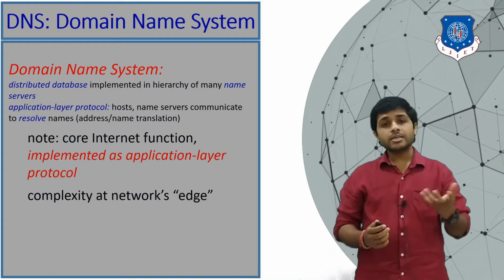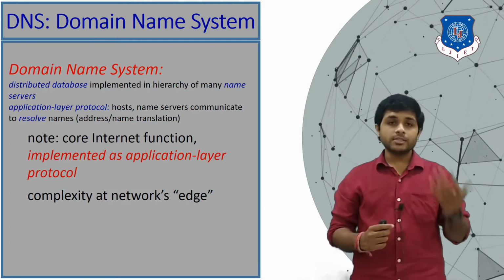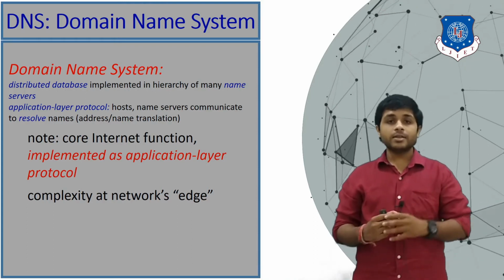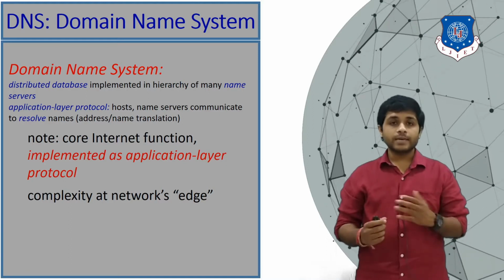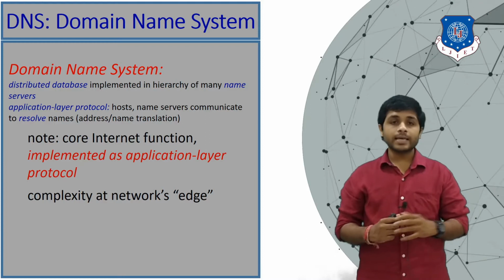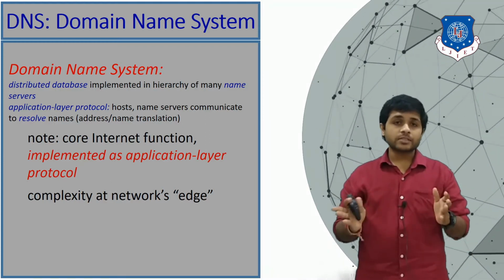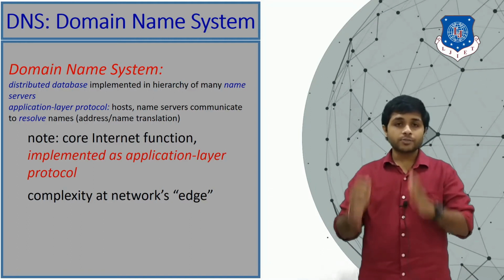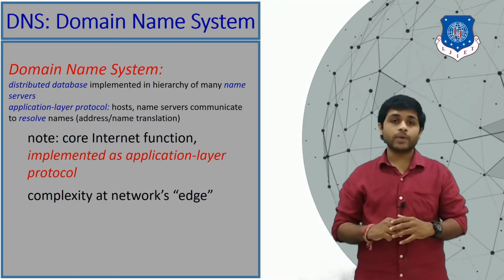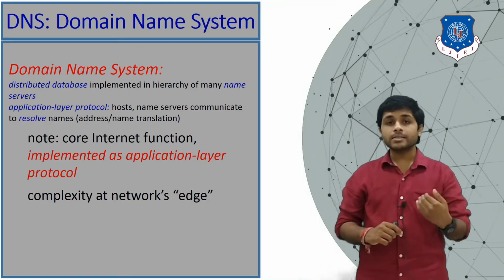It will first look in the operating system of the device on which the browser is running, to see whether the IP address is present or not. If it is not present, then the browser will generate a query and ask some servers. There are specific servers which are responsible for DNS queries. They will solve the DNS queries, and we are going to see how the DNS queries are solved.